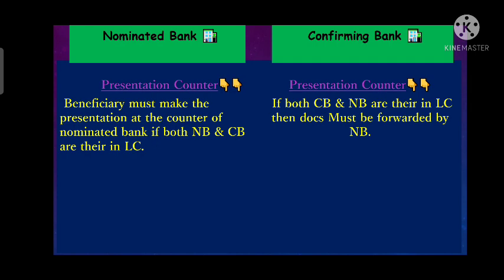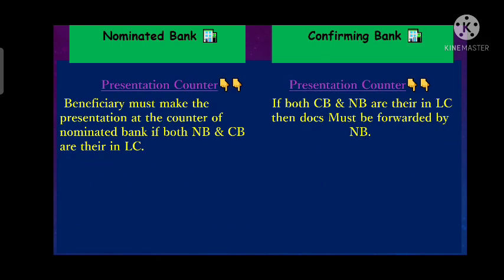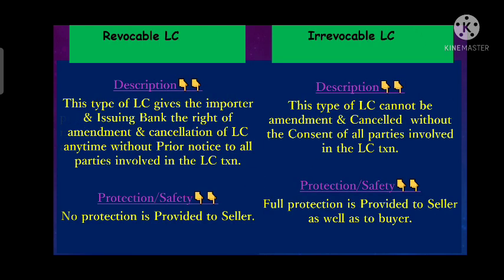So if there is a nominated bank and also a confirming bank in the LC, then the documentation should be forwarded by the negotiating bank to the confirming bank. First the documentation should be presented to the counter of the nominated bank, and after that it should be presented by the nominated bank to the counter of the confirming bank. So this is all about the confirming bank and the nominated bank.